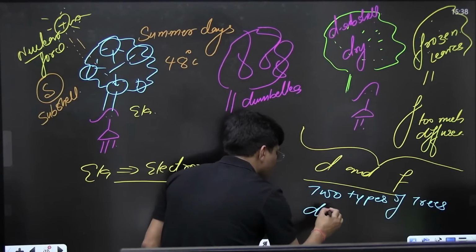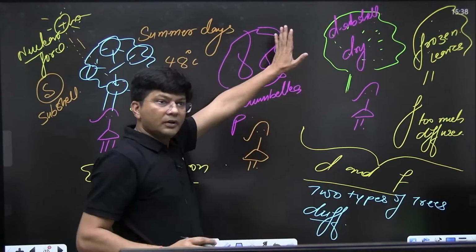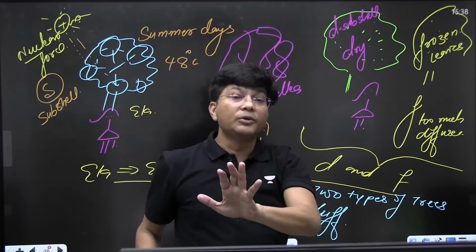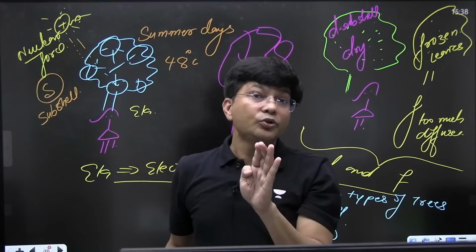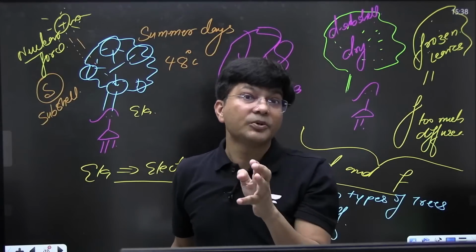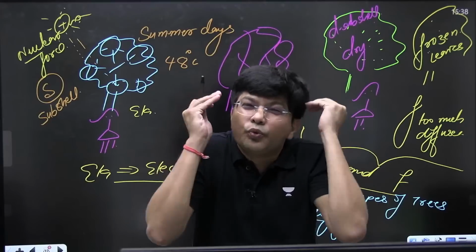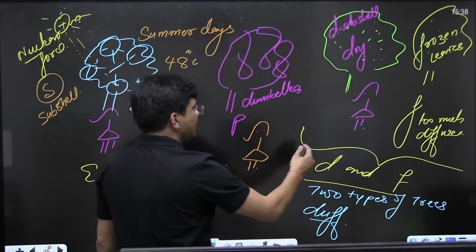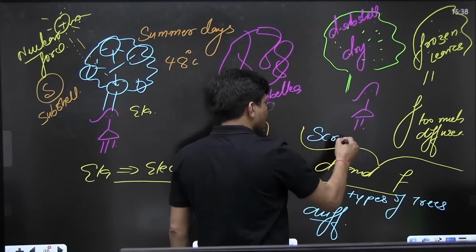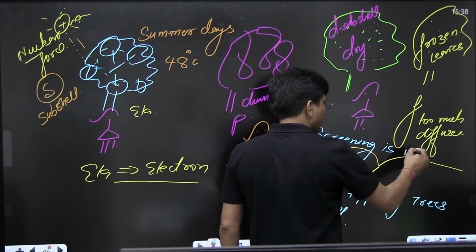Can I use this word, diffused? So they are not able to stop the sunlight to that extent. That means their shielding, their screening, is very poor.